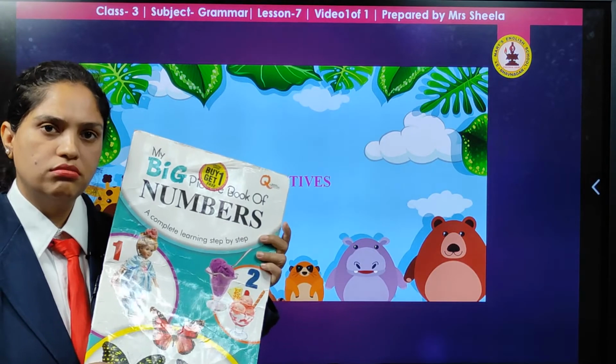What is an adjective? As I said earlier, an adjective is a word that describes a noun or a pronoun. You all know what is a noun? Names, right? And pronouns are the words that we use in place of nouns. Good. Let's go further.